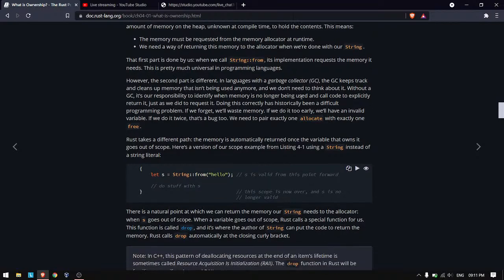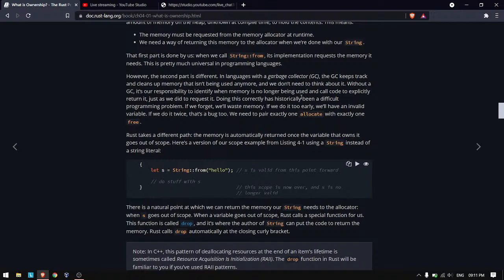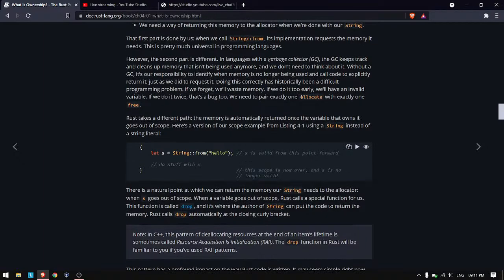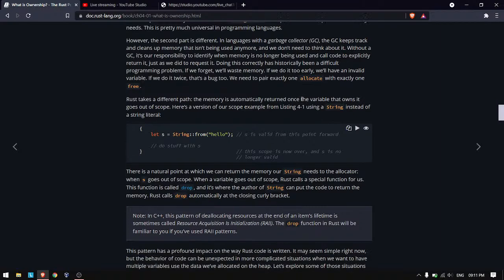But if we are using a language that doesn't use a garbage collector, and we have to do it manually, then it's a big problem, because it is known for causing many bugs and security issues, like memory corruption. We can't forget to free memory, or free too early, or free twice. There are a lot of issues.